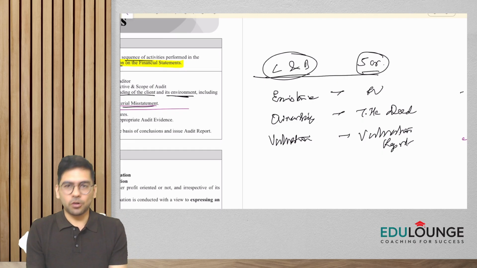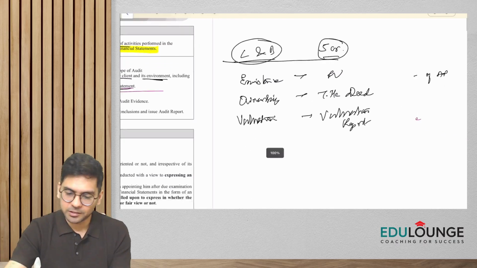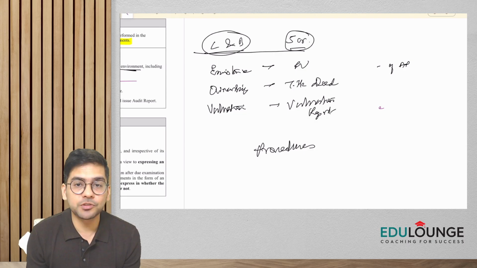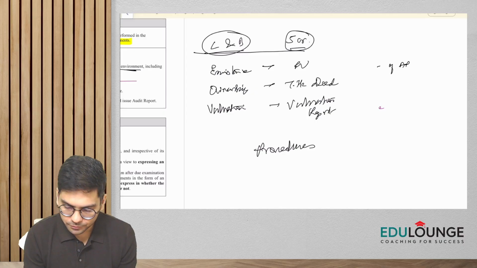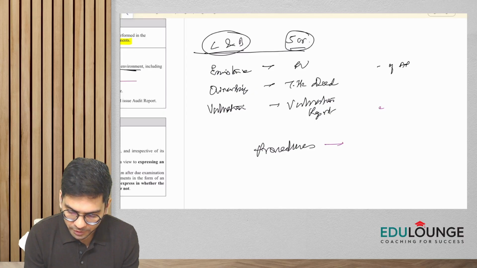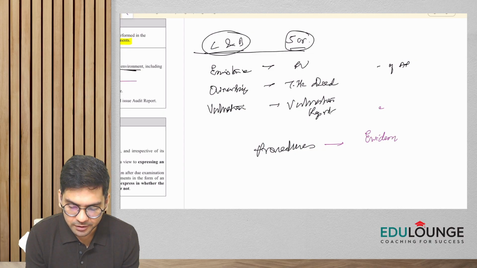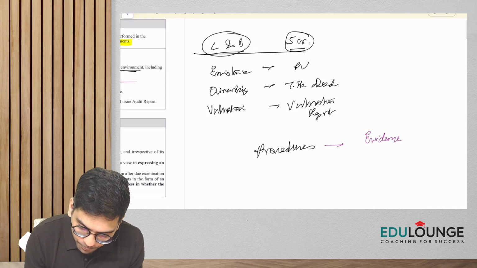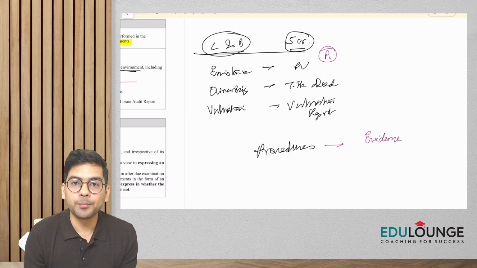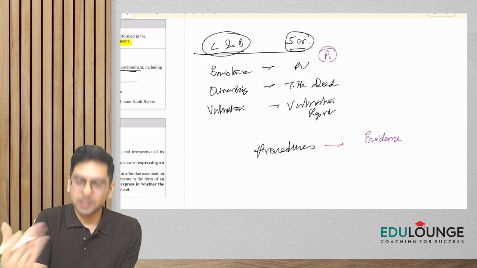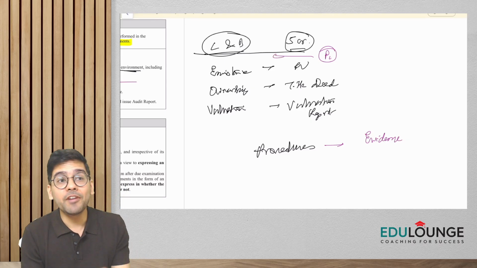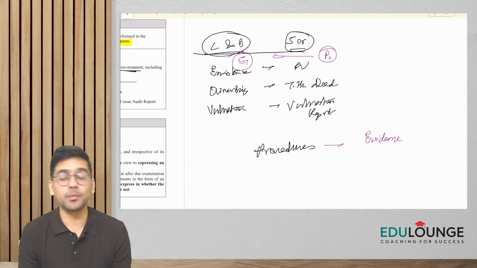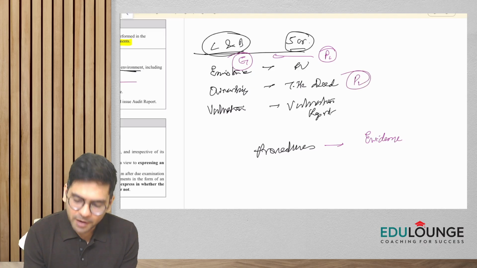So what I have done as an auditor here, I have applied procedures. Guys, please understand, I have applied procedures, and when I apply procedures, what do I get? Upon applying procedures, what do I get? I get evidence. So if you see here, guys, I applied physical verification as a procedure, P1, and when I applied physical verification, I got evidence with respect to existence of building. So I can say this is my evidence one. Yeah, the building exists.